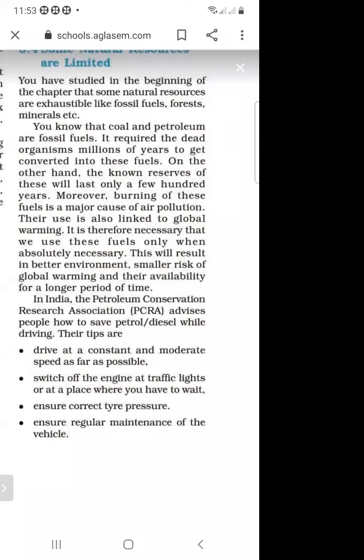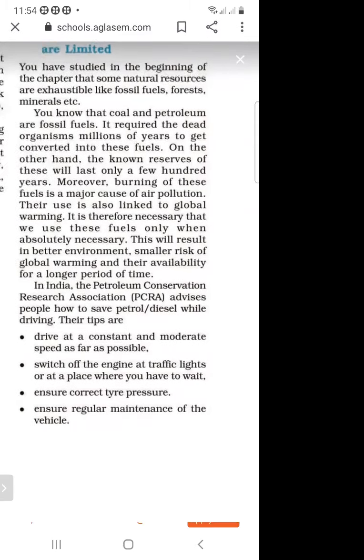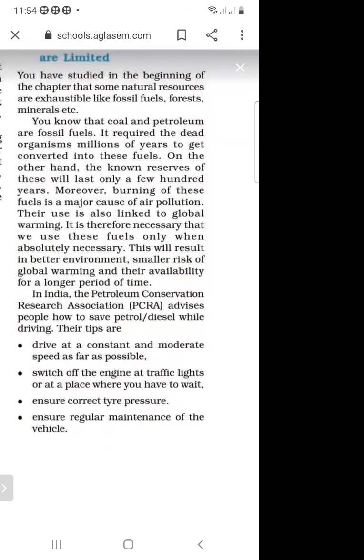And it takes the dead living organism to convert into these fuels. And on the other hand, the known reserves will last only a few hundred years. And moreover, burning of these fuels is a major cause of air pollution. So if we burn these types of fuels, then this will create air pollution, and due to this air pollution, it will create global warming.